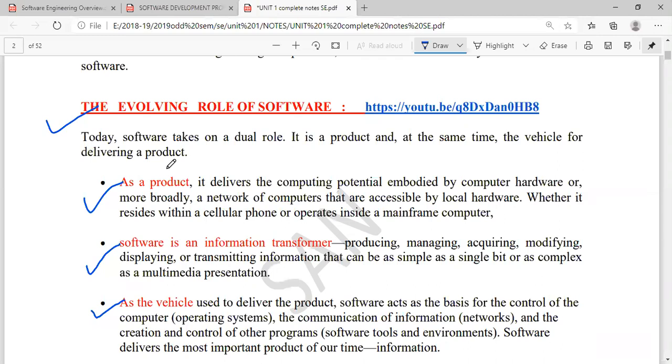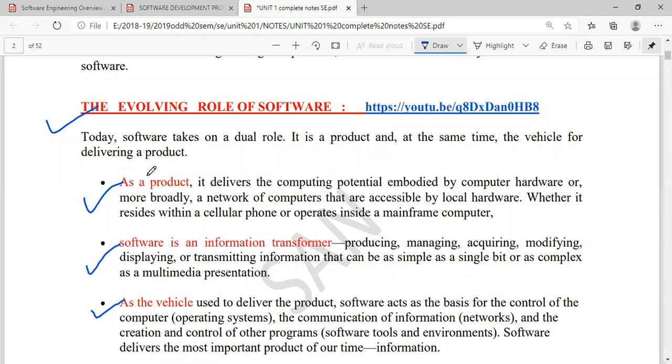We take help of the existing hardware and existing software to develop a new software or to develop a new product. So it delivers the computing potential embodied by computer hardware, or more broadly, a network of computers that are accessible by local hardware, whether it resides within a cellular phone or operates inside the mainframe computer.